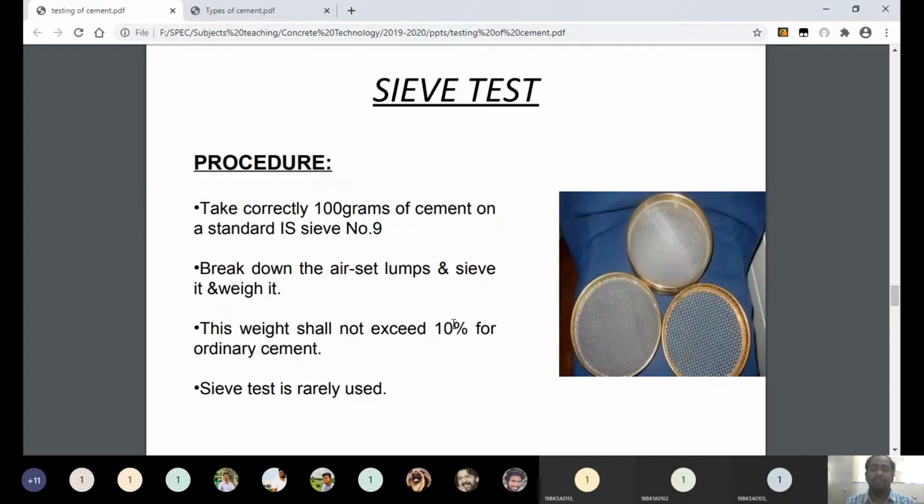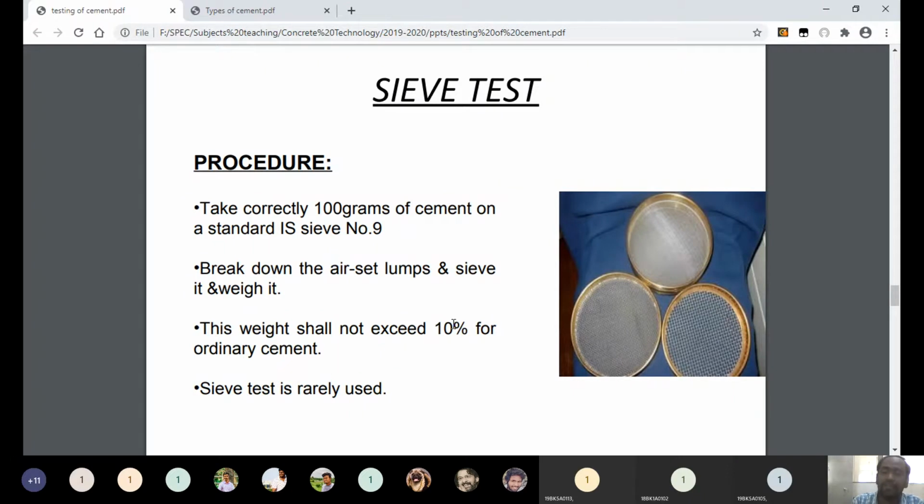Understand? You can see in the figure, three sieves are there. A sieve is the device which is used for filtering. The sieve contains so many holes or openings, and each and every opening has the same size. That is called the size of the sieve. So if the sieve contains openings of 10 micrometers, then that sieve is called a 10 micron sieve.